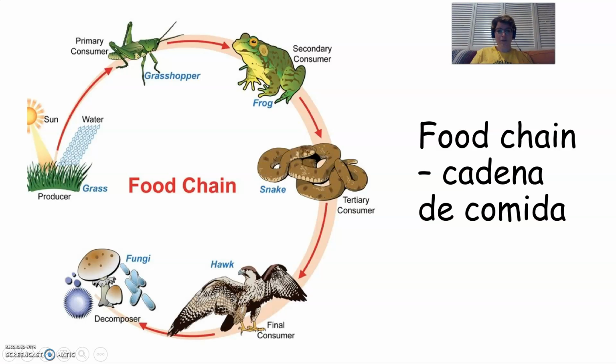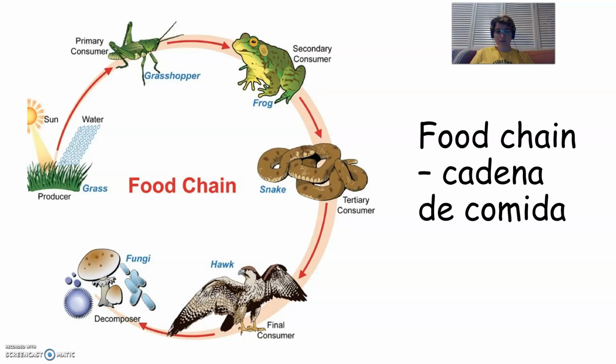So all of those things, producers, consumers, and decomposers, make up a food chain, or a cadena de comida. So in this example, the producer is grass, which gets its energy from the sun. A grasshopper is a consumer that eats the grass. A frog is a consumer that eats the grasshopper. A snake is a consumer that eats the frog. And a hawk is a consumer that eats the snake.